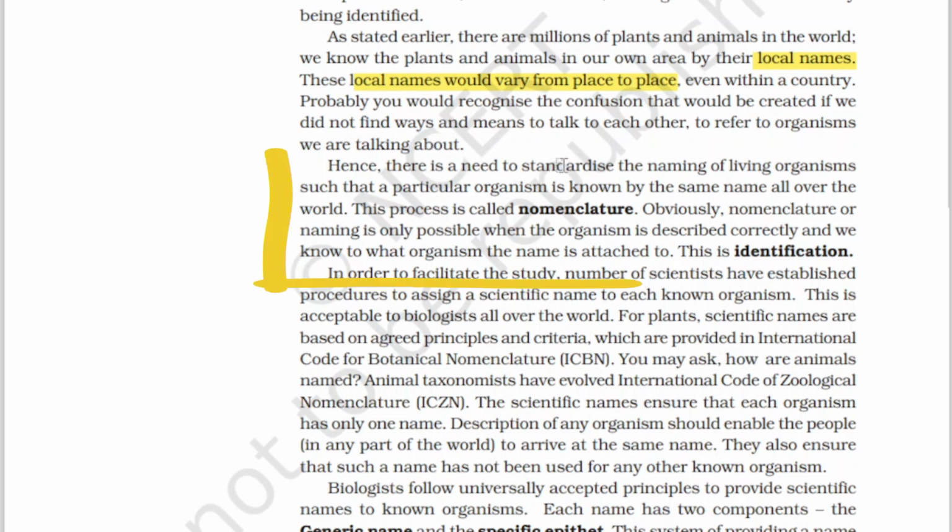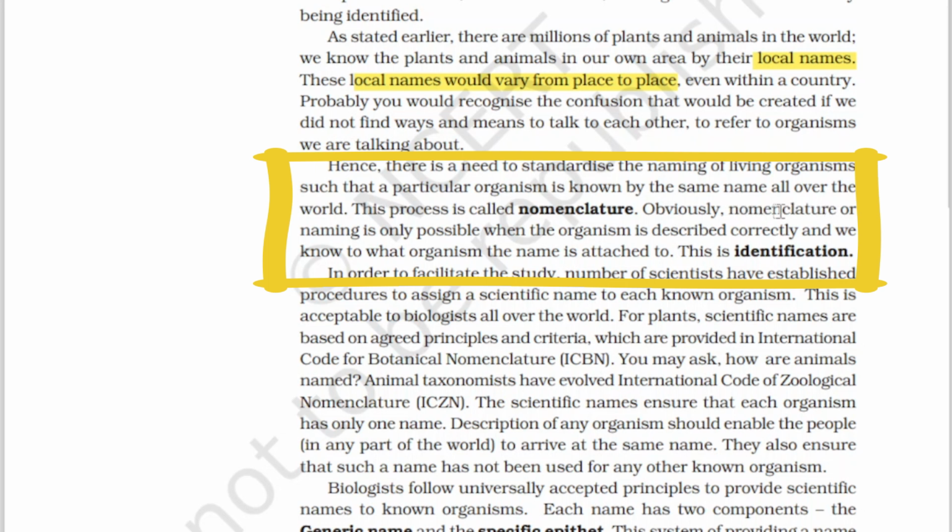Hence, there is a need to standardize the naming of living organisms such that a particular organism is known by the same name all over the world, and this process is called nomenclature. Different areas have different languages, and in their languages they have different names for the same species. To overcome the problem, we need to standardize the naming system of living organisms so that each can be called by the same name throughout the world. This process is called nomenclature.